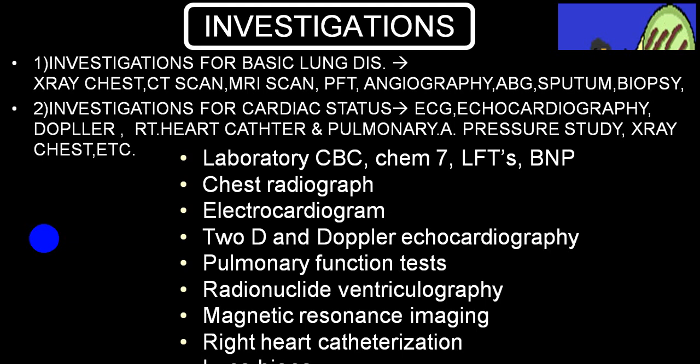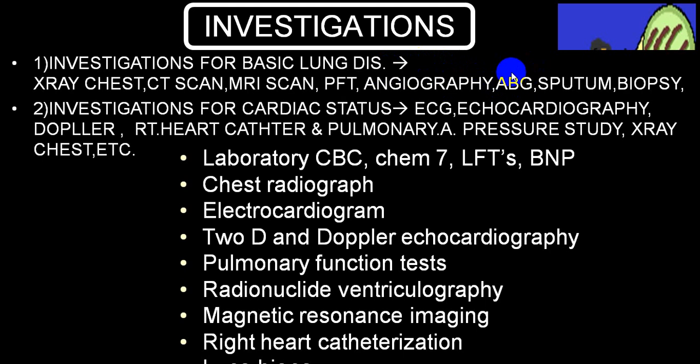So we already mentioned all the different investigations, which include X-ray, CT, MRI, pulmonary function test, angiography, or you combine CT or MRI with angio to rule out chronic thromboembolism or massive pulmonary embolism; multiple pulmonary emboli you can identify.